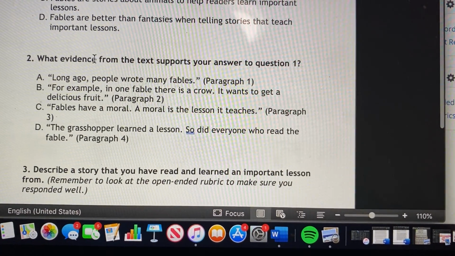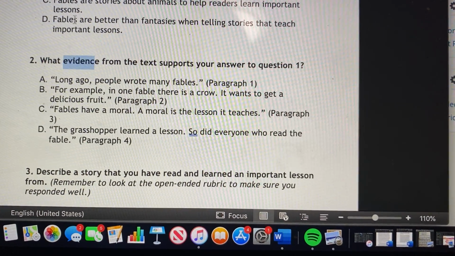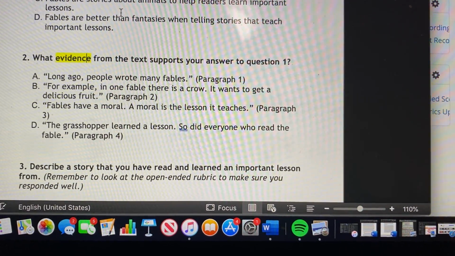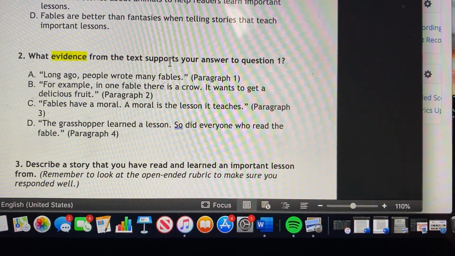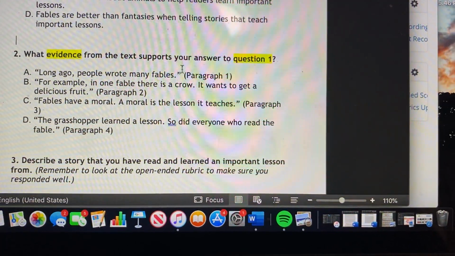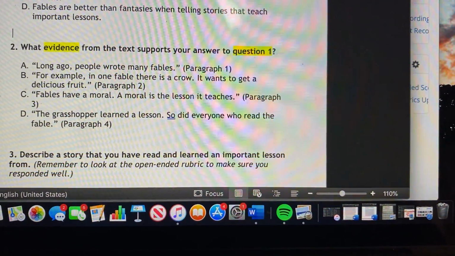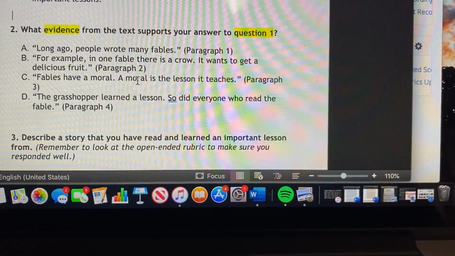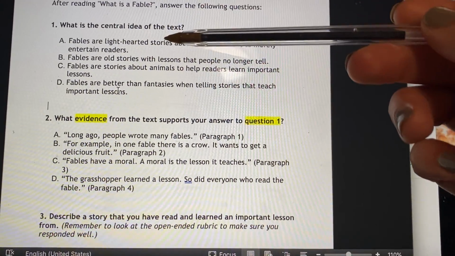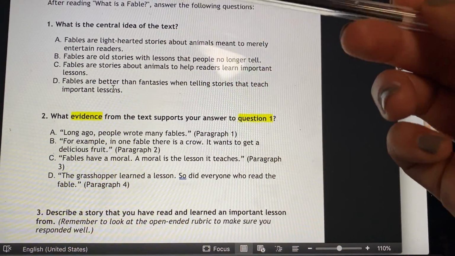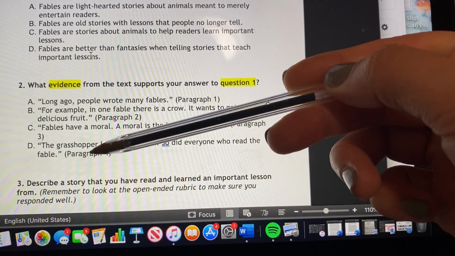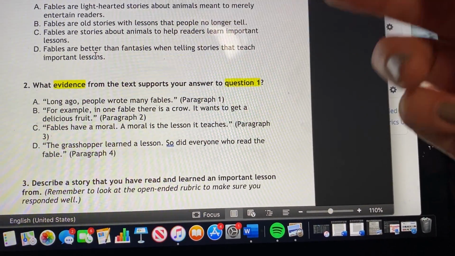What evidence, let's highlight that. That's important because now you want to grab something from the story. What evidence from the text supports your answer to question 1? So whatever you answered here, you need to pick the answer here that helps support your answer, okay? So whatever you picked here, let's say you picked A, which is not the right answer. I'm just picking this randomly. You have to pick one of these that will help back up why you picked this answer.